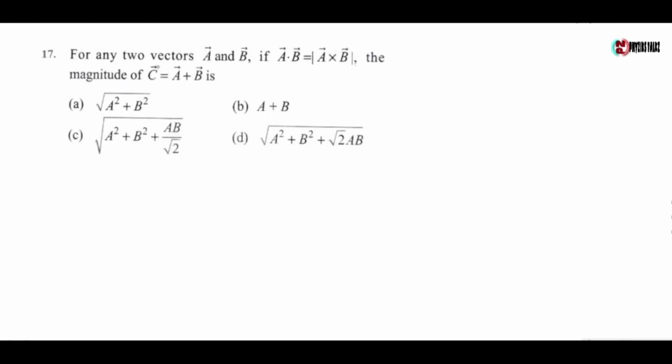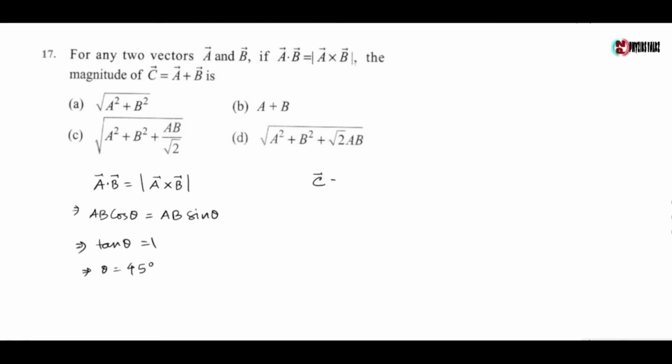Next question: for any two vectors A and B, if A dot B equals mod of A cross B, the magnitude of C equals A plus B is. Now here it is given that A dot B vector is equal to mod of A cross B vector. If theta is the angle between A and B, then A dot B is given by AB cos theta and mod of A cross B is given by AB sin theta, which gives tan theta equals 1, or theta equals 45 degrees. So the angle between A and B is 45 degrees.